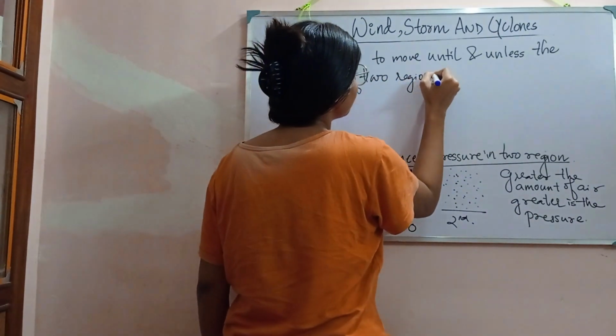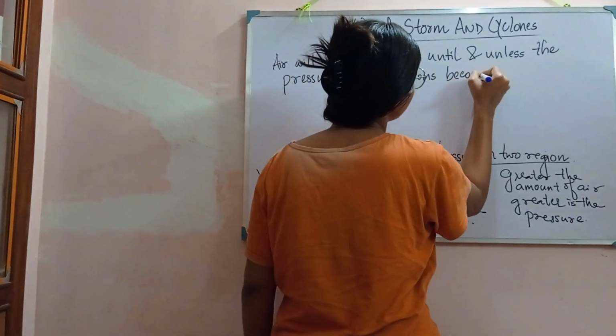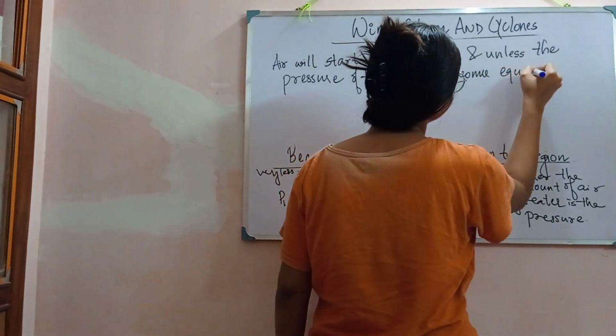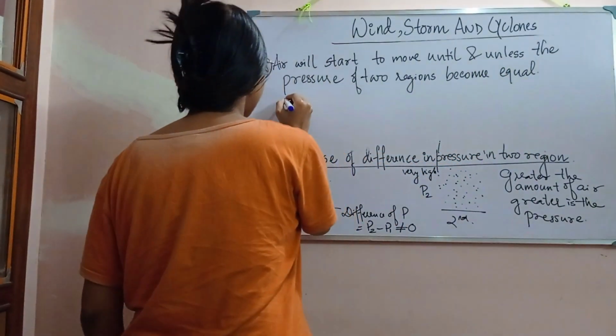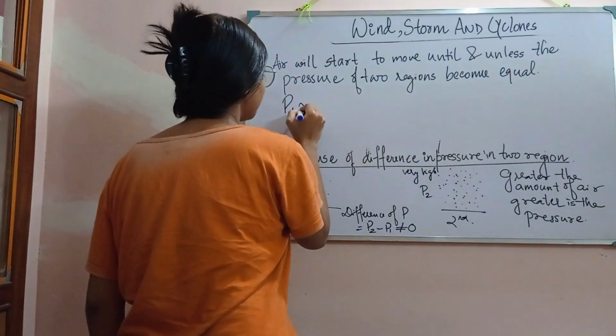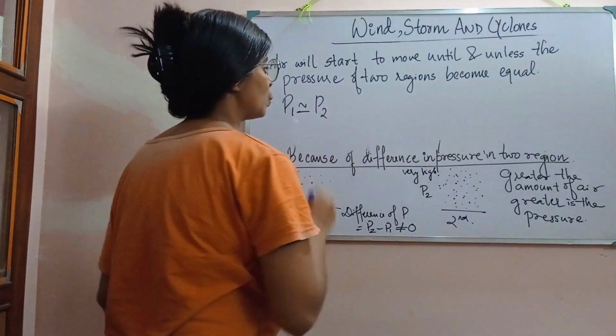That means until P1 becomes equal to P2.